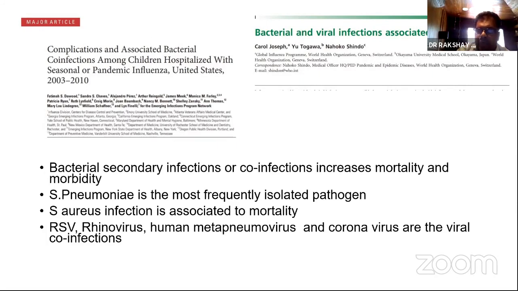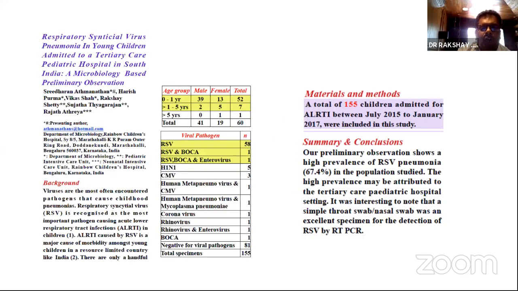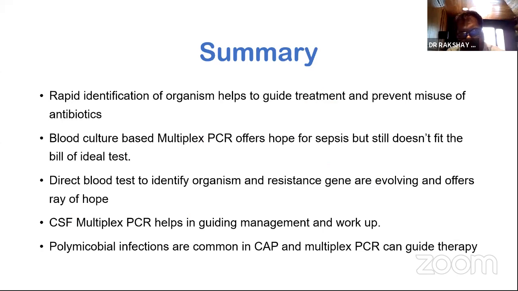And our own experience over the years has shown that RSV co-infection, rhinovirus, and metapneumovirus are the most common infections we see. In fact, the study which I mentioned by Dr. Singhi and also the study I mentioned from South Africa, these are the most common viruses currently being identified. Our own study also reflected a very similar pattern. When we analyzed our own experience over a few years, RSV and RSV plus bocavirus are the common combinations which you would see. So with this, I would conclude my talk.